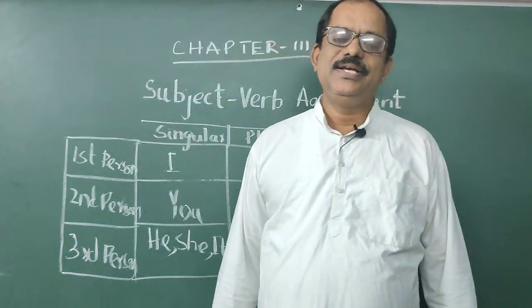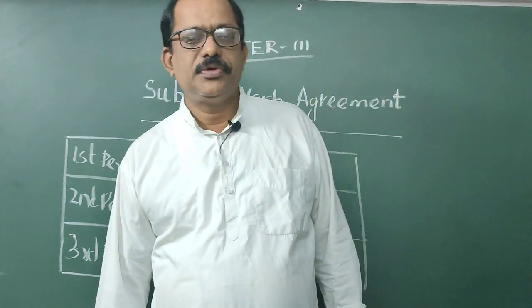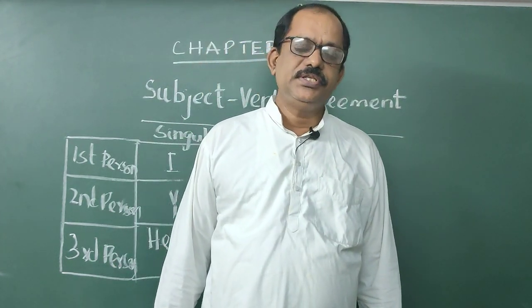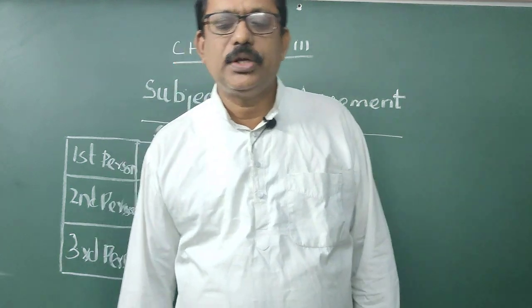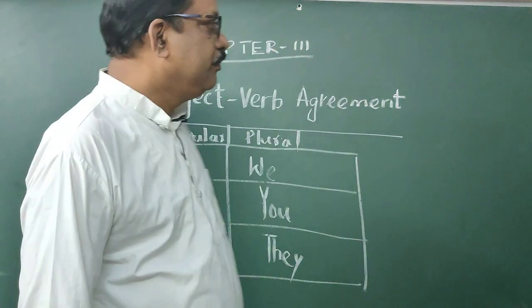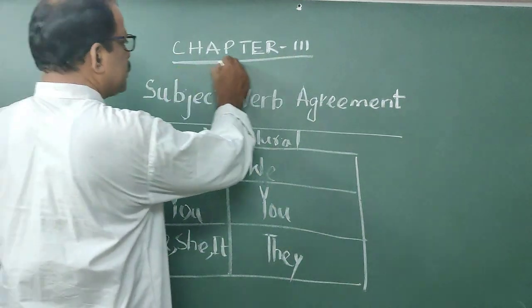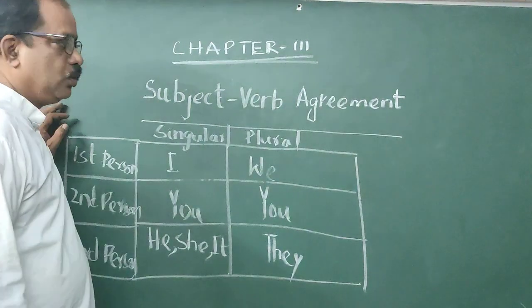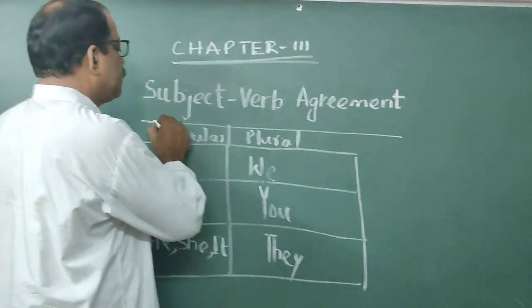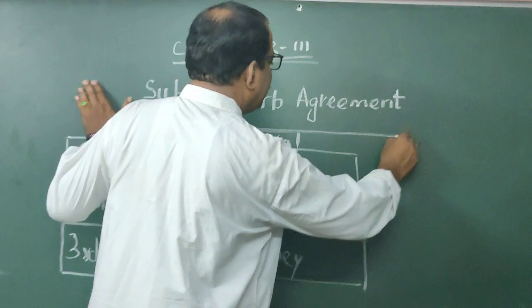In the previous class we completed chapter 2, that is types of sentence. Today we will discuss another chapter, that is chapter 3. Write down, students, in your English grammar note, chapter 3 is subject verb agreement.